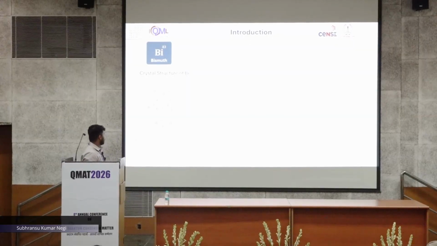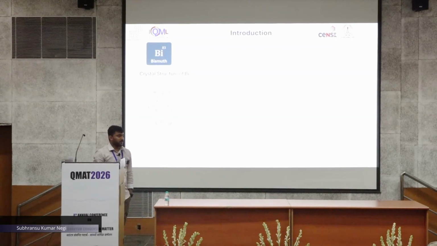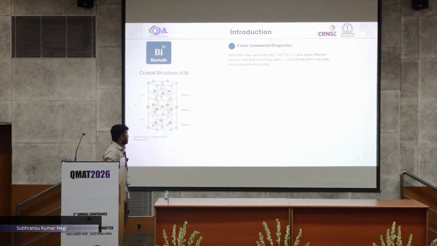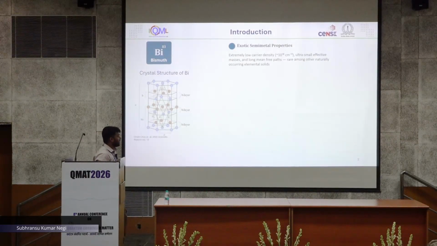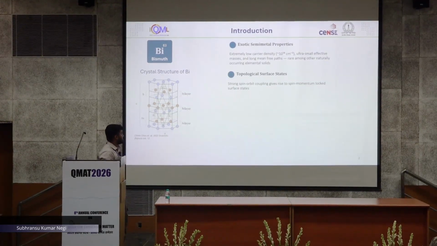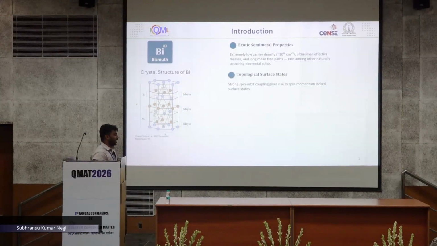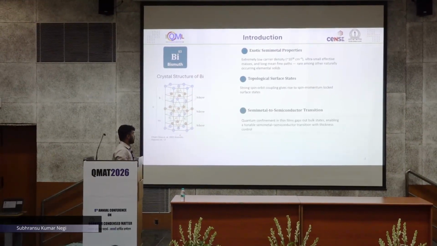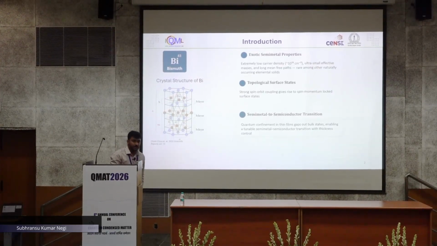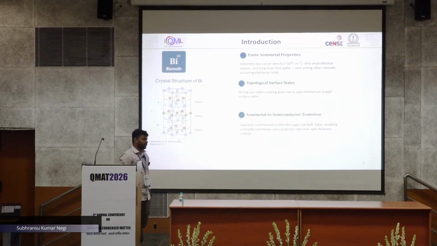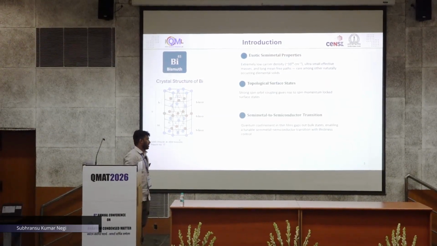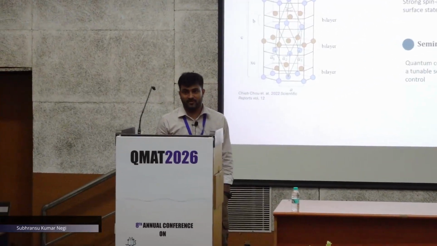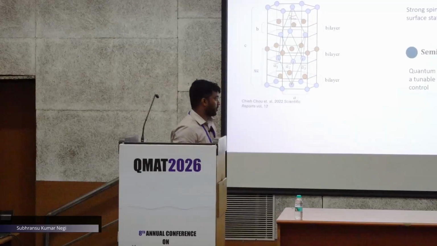This structural property gives rise to different exotic phenomena. It is a very good semi-metal having very low carrier density and long mean free path, and as it is a heavy metal, it has a strong topological surface state. Apart from that, a very strong property is that it has a transition from semi-metal to semiconductor, which I will show in my growth by tuning the growth parameters. We will see these properties.